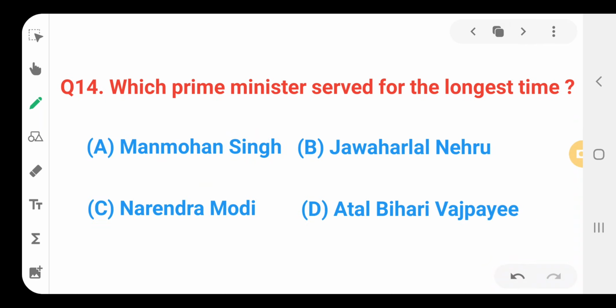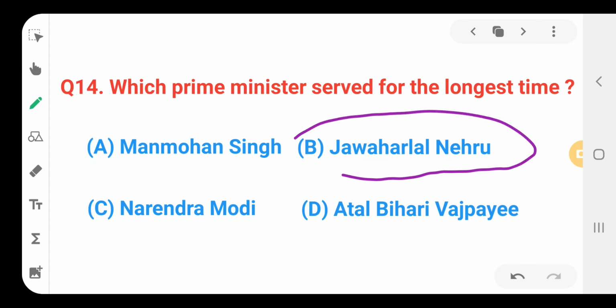Okay, which Prime Minister served for the longest time? Manmohan Singh served as Prime Minister for nearly 10 years and Nehru for nearly 17 years. Okay, Jawaharlal Nehru is the Prime Minister who served for the longest time. Okay, remember that Gulzarilal Nanda served the post of Prime Minister for only 13 days. Okay,